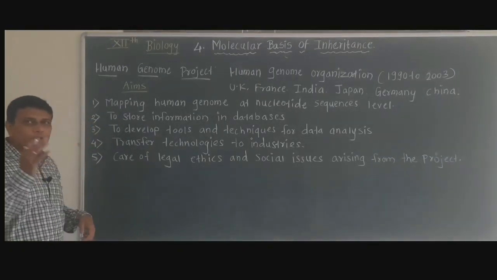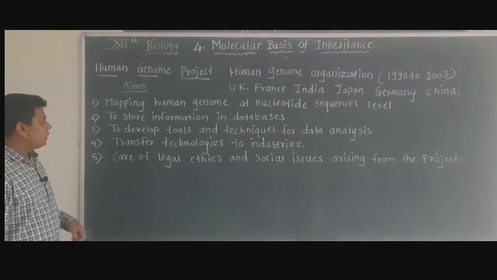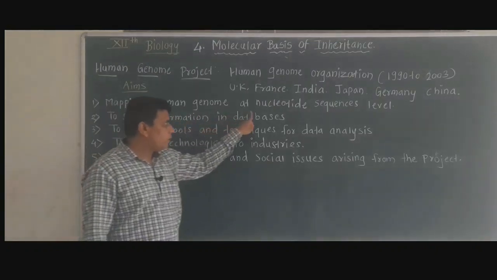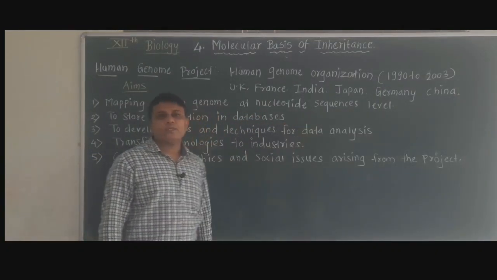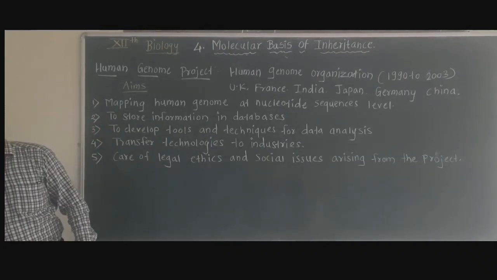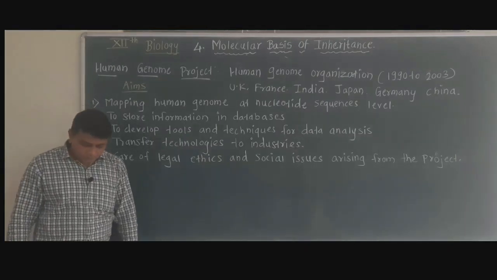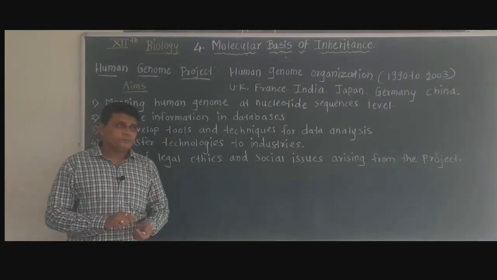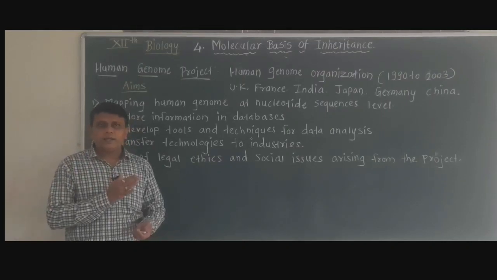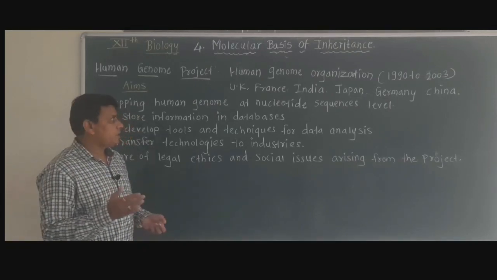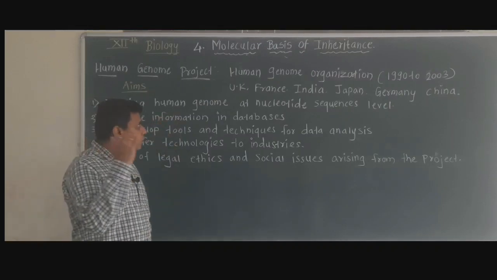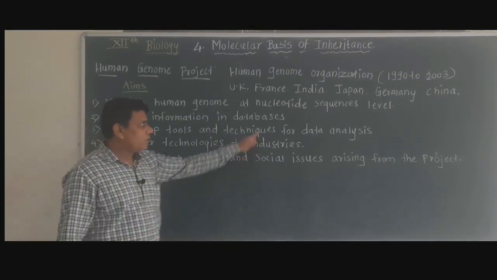Now in this project there were different aims. The first one was mapping the human genome at nucleotide sequences level. Now you know that gene mapping means recording the location of genes, then recording the distance between these genes. It's called mapping. So in mapping, the nucleotide sequences were considered.